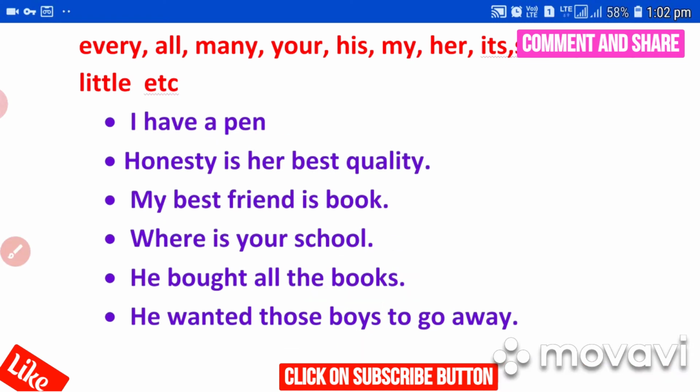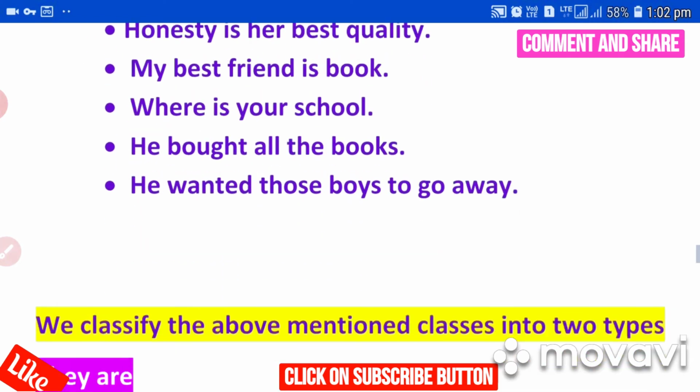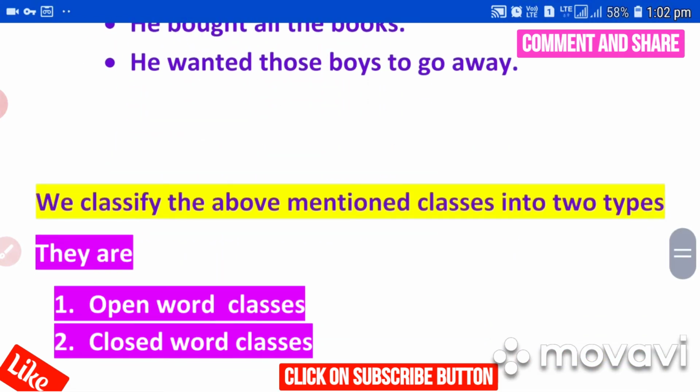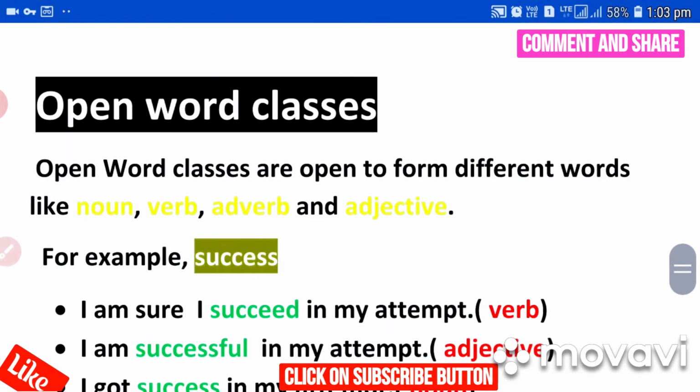What are the word classes? And now we are going to divide these word classes into two major parts. There are only two major parts. One is open word classes and the other is closed word classes. Then we have to understand what is meant by open word classes. Open word classes are open to forming different words, like noun, verb, adverb and adjective. See, noun, verb, adverb, adjective come under open word classes.